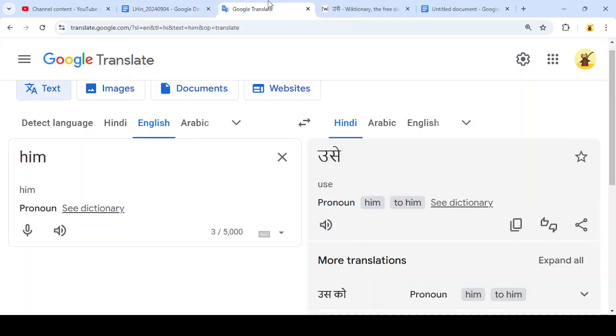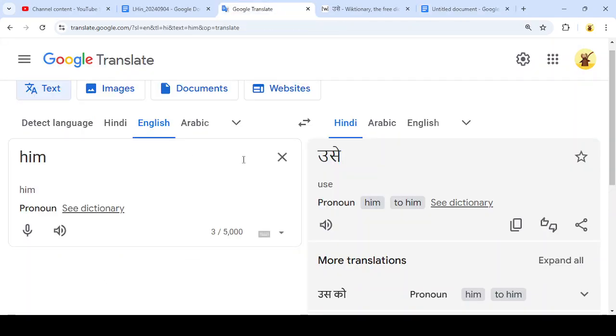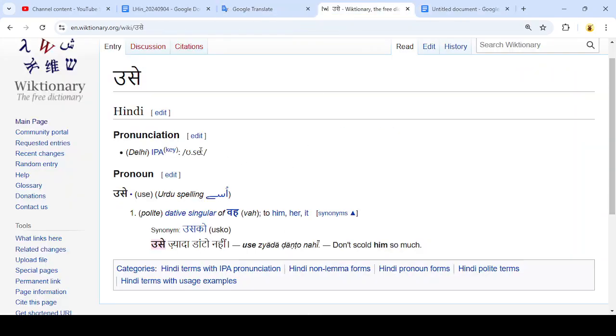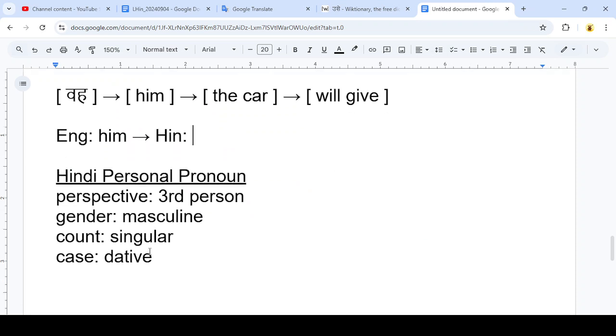But this is good because we have a different spelling for our indirect object, which makes more sense than having the same spelling as the subject. So we'll take this word that we got from Google Translate. We verified it on Wiktionary. And it does say it's dative, so it looks like we probably got the case correct. So I'll type that in there.